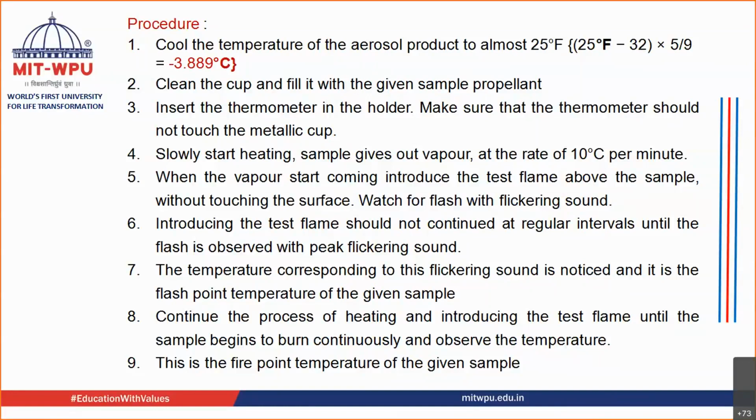Then you are going to slowly start heating the sample. Okay, as the sample is getting heated, the vapors are going to be thrown out. Okay, the heating should be very constant at the rate of near about 10 degrees per minute. Okay, so that should be the heating. Then slowly, as the vapor starts coming out, you are going to introduce the test flame onto the sample, okay, without touching the surface.